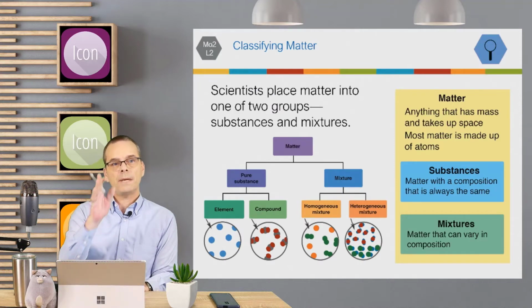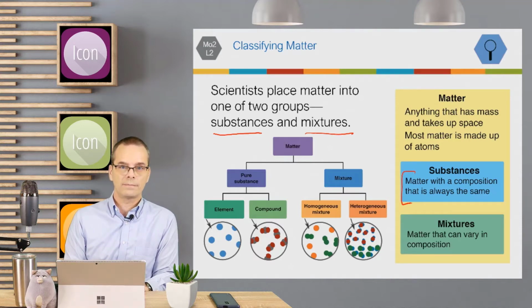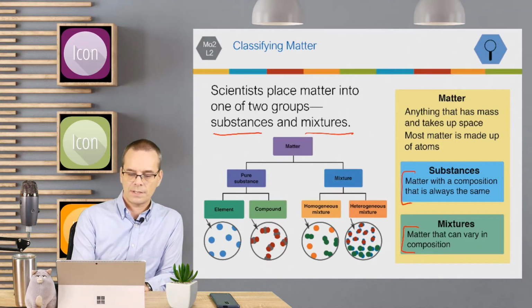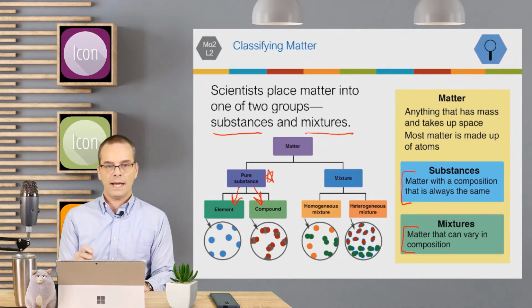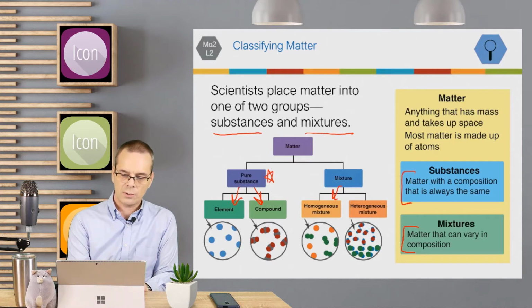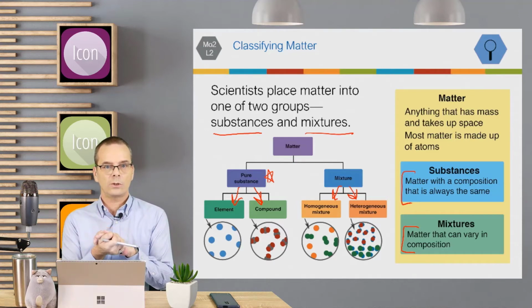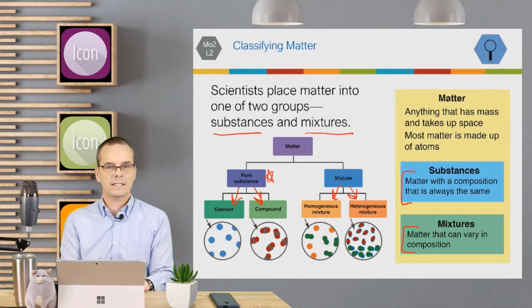So scientists place matter into one of two groups. They say it is either a substance or a mixture. A substance is matter with a composition that is always the same. A mixture is matter that can vary in composition. Under substances, you have elements and compounds, because elements always have the same composition, and compounds always have the same composition. In mixtures, you have two types: homogeneous mixture, evenly mixed together, or heterogeneous mixture, not evenly mixed together.